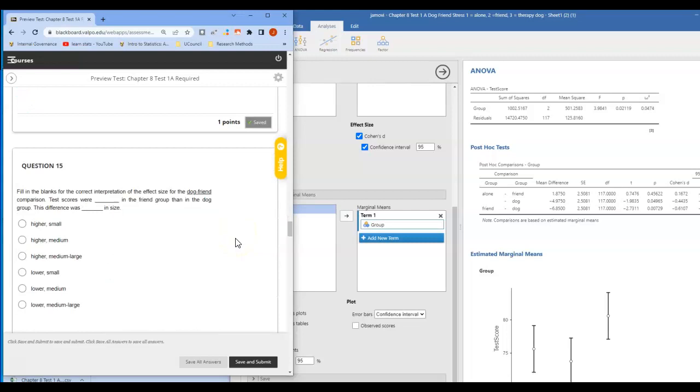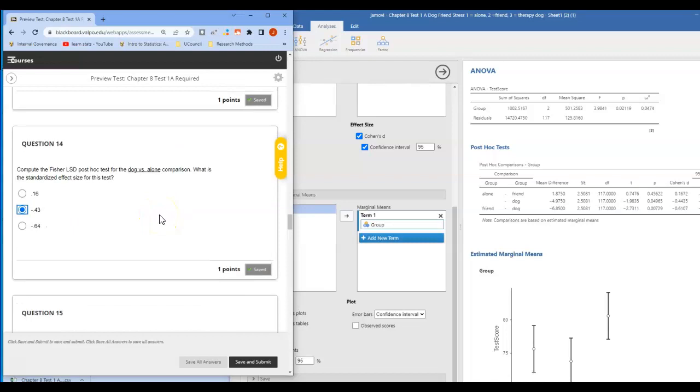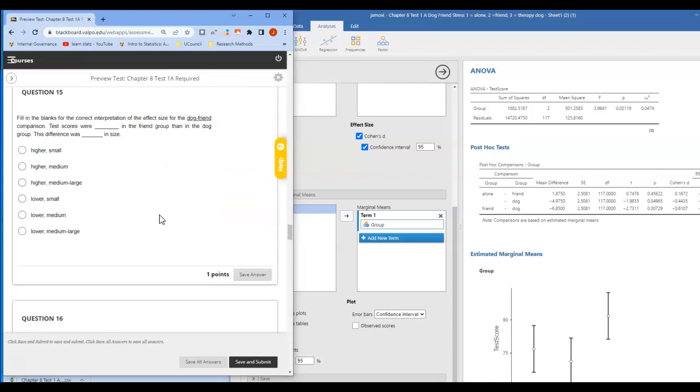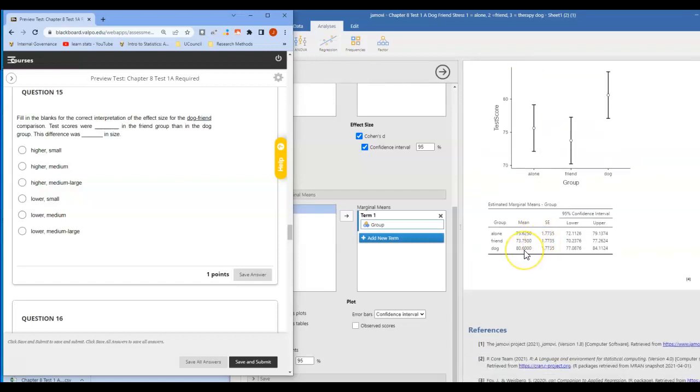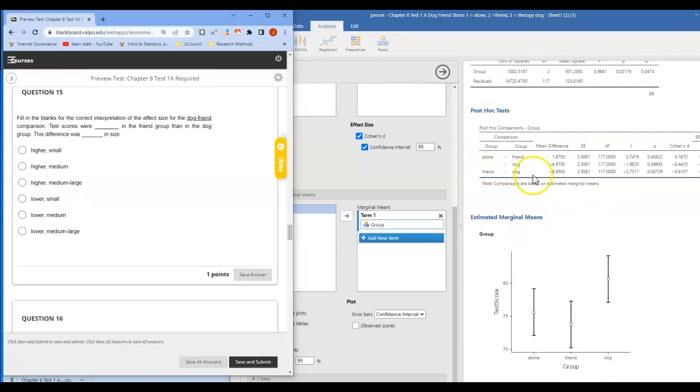All right, now filling in the blanks for the correct interpretation of the effect size for the dog friend comparison. This is a different comparison that we're looking at. In the dog friend comparison, we're asking whether test scores were higher or lower in the friend group than the dog group. They were higher in the dog group than the friend group. And the difference in this case, when we're looking at the friend-dog comparison, is negative 0.61. So that's a medium to large effect that we're looking at there.